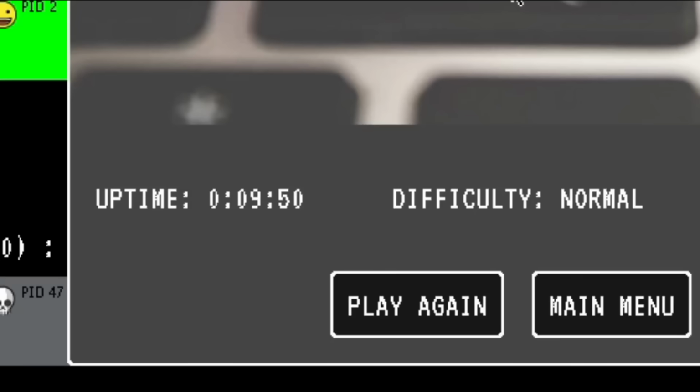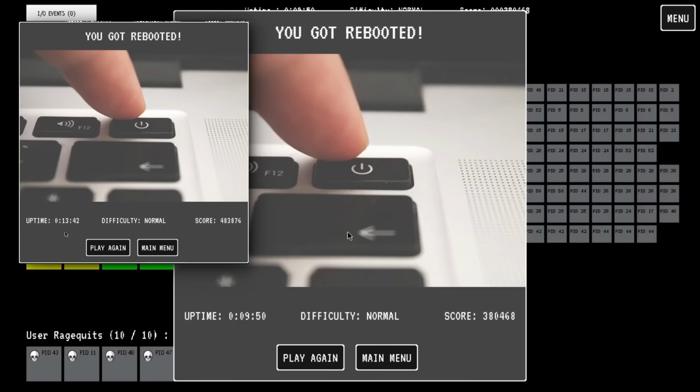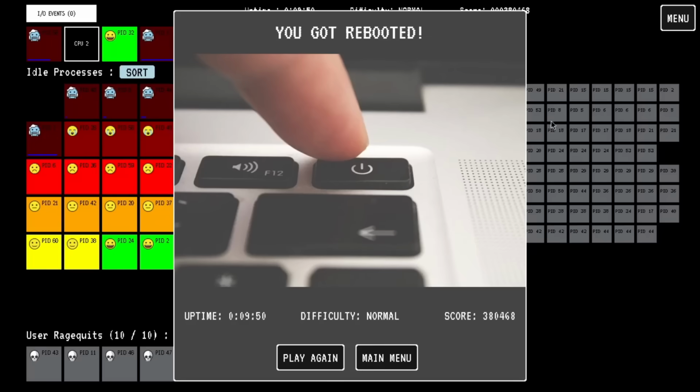Oh well, almost 10 minutes. Honestly, I have no idea how I managed to do so good on the first try. Considering this is also just a normal difficulty, this should not be any harder in principle, but whatever. What I noticed is that as soon as I have to swap any pages here on the right, I immediately start losing because I just have no idea what to do.